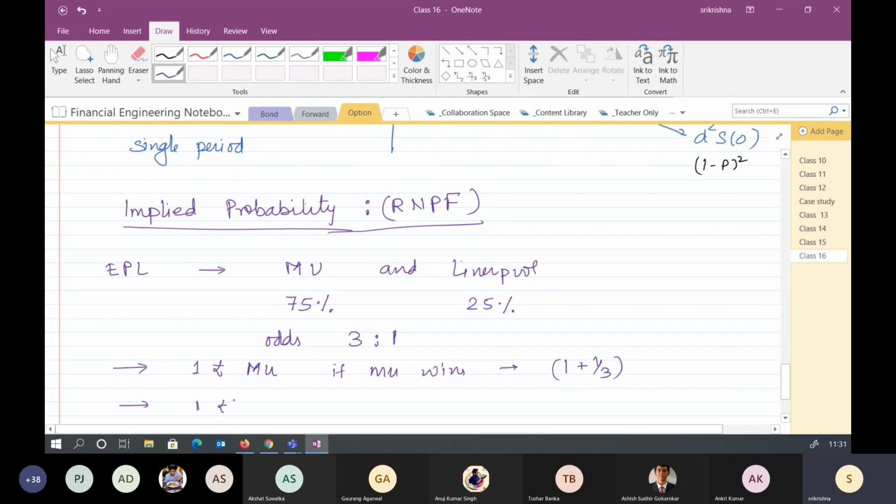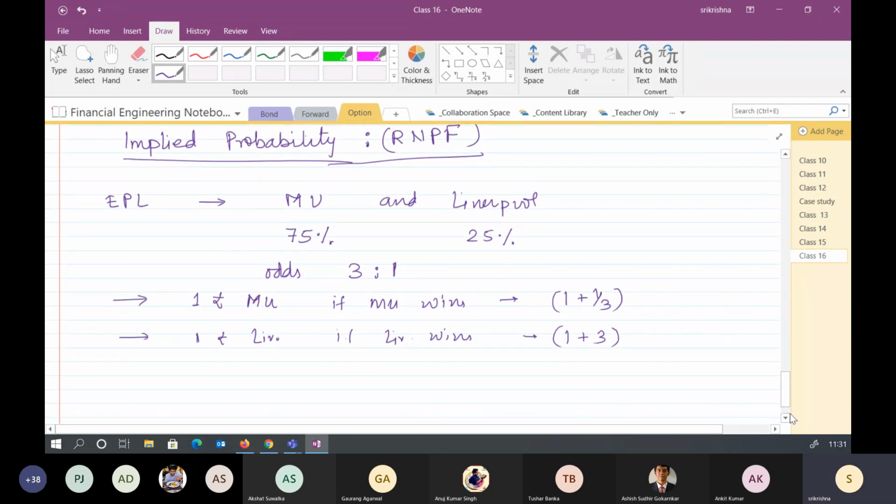But if you put 1 rupee on Liverpool, and if Liverpool wins, your return will be 1 plus 3. Correct? Is this part okay? Anybody having any question related to this? Please respond. I'm not getting any response from your side. Please raise your hand if it is at least okay. Yes, sir. It's all right.